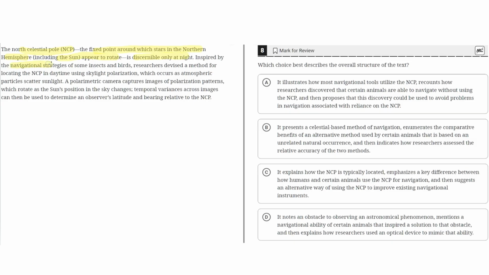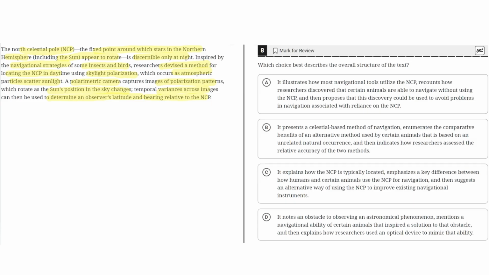Inspired by the navigational strategies of some insects and birds, researchers devised a method for locating the NCP in daytime using skylight polarization, which occurs as atmospheric particles scatter sunlight. A polarimetric camera captures images of polarization patterns which rotate as the sun's position in the sky changes. Temporal variances across images can then be used to determine an observer's latitude and bearing relative to the NCP.